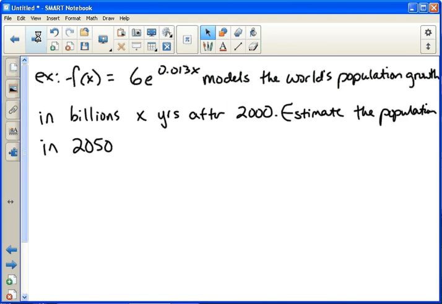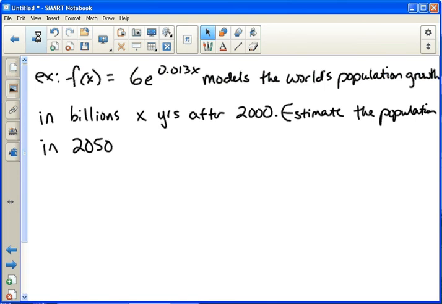So this is, again, our starting point. Our starting amount is 6 billion. That's how many people are on the earth in 2000, give or take. And this is the growth rate. 0.013 means 1.3%. So now we're being asked to model the world's population growth X years after 2000 and estimate the population in 2050.